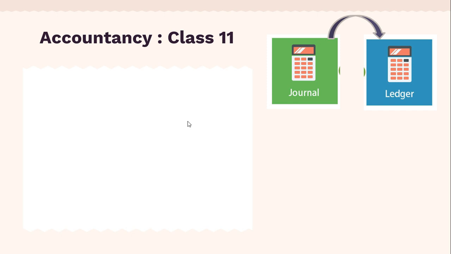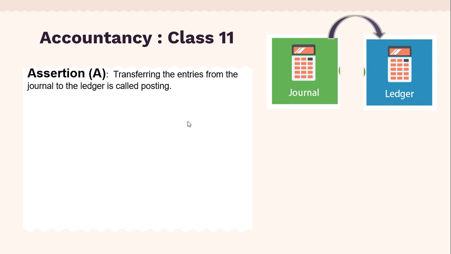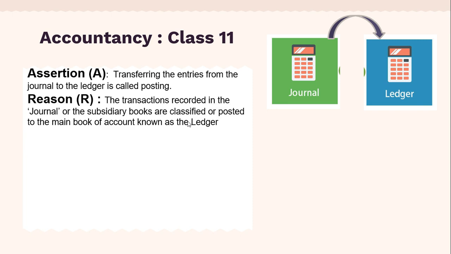Now this question is from class 11th accountancy, and if you can see this picture, it relates to journal and ledger. The assertion is, transferring the entries from journal to ledger is called as posting, and the reason is the transactions recorded in journal or the subsidiary books are classified or posted to the main book of account known as ledger.